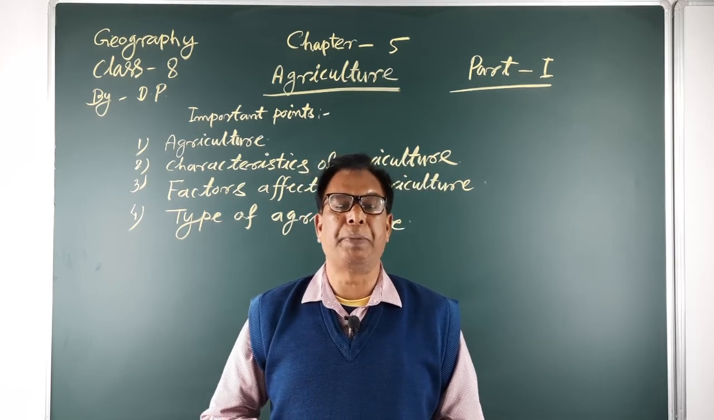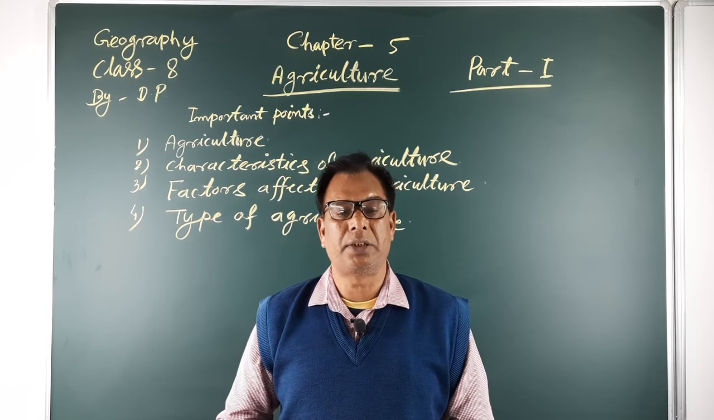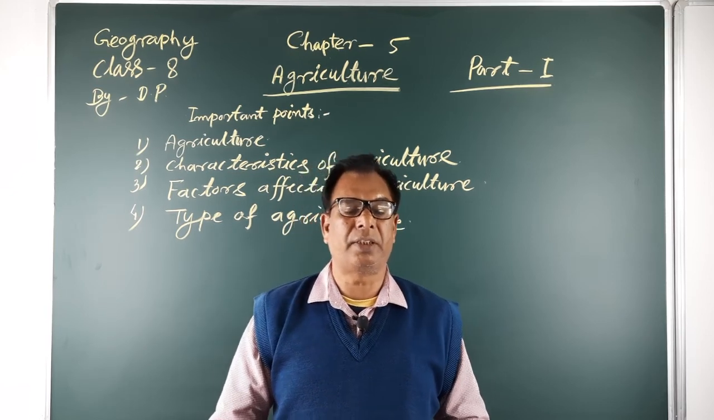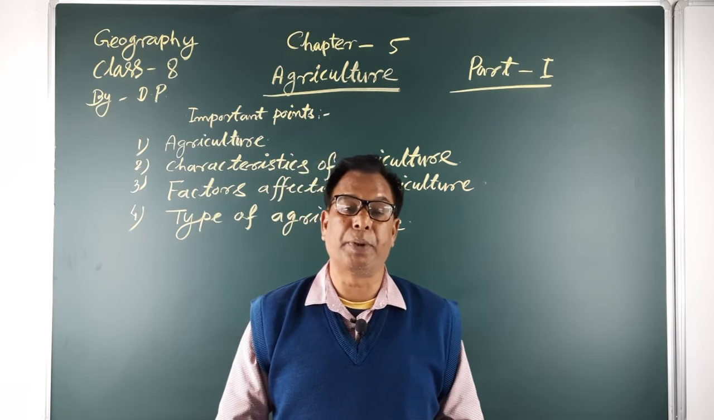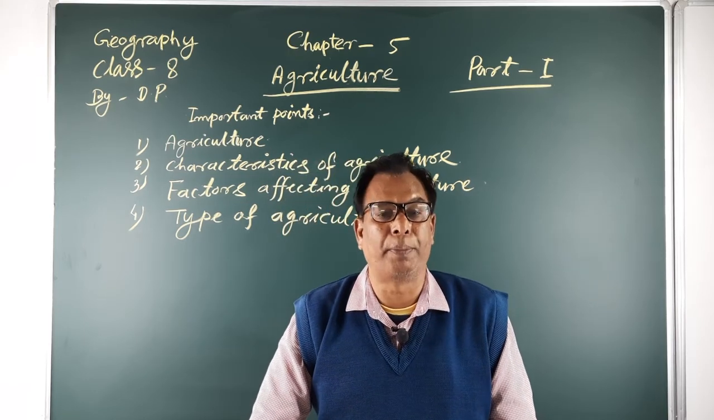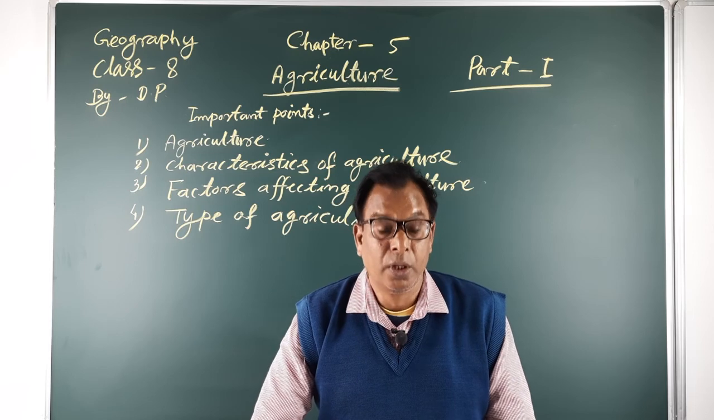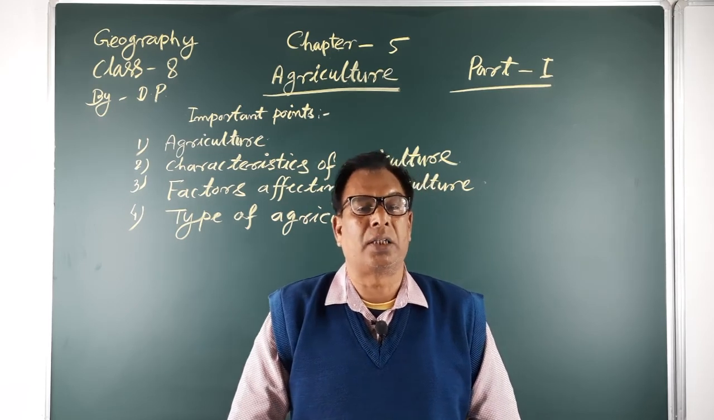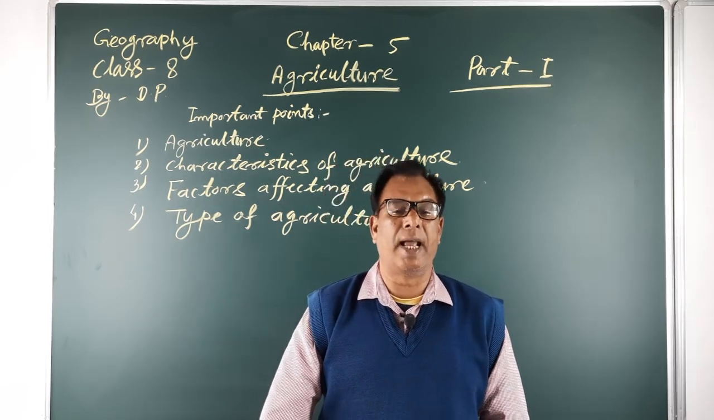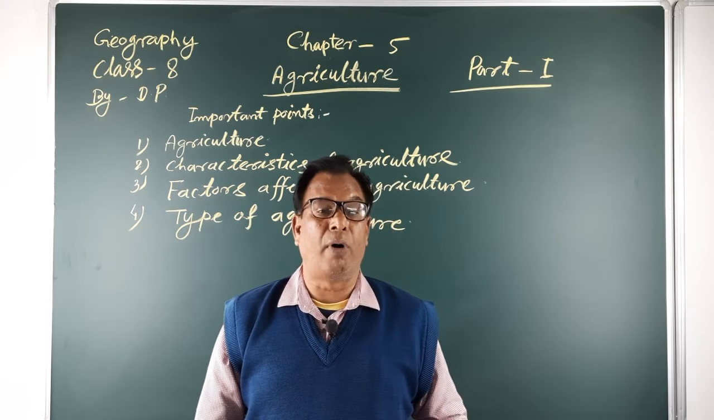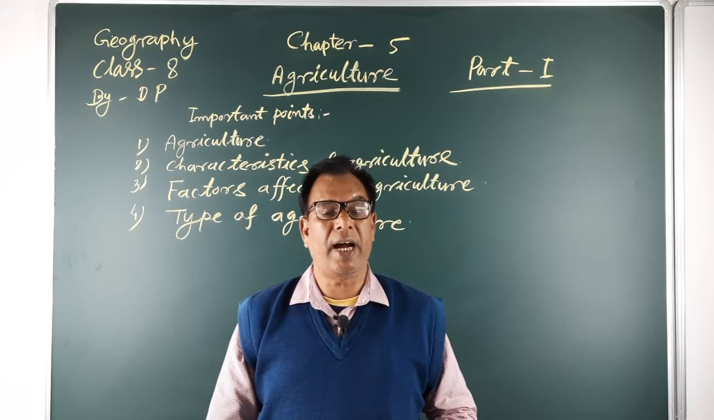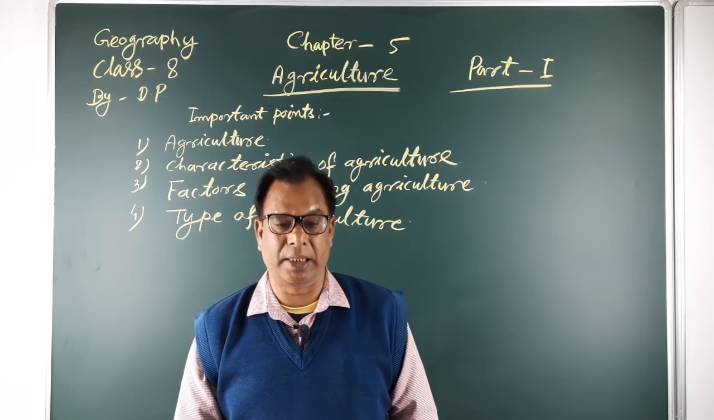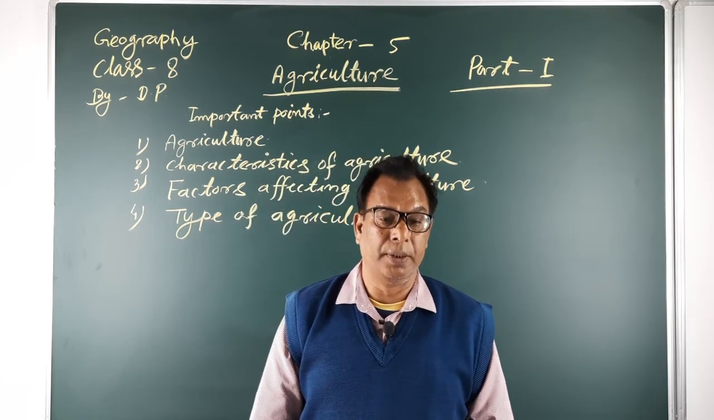Agri means preparation, and culture means the different types of work done by people for the preparation or production of crops. So, in this chapter, we will discuss agriculture, types of agriculture, importance of agriculture, and factors affecting agriculture of the world.